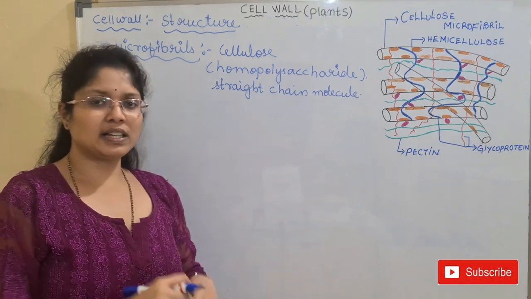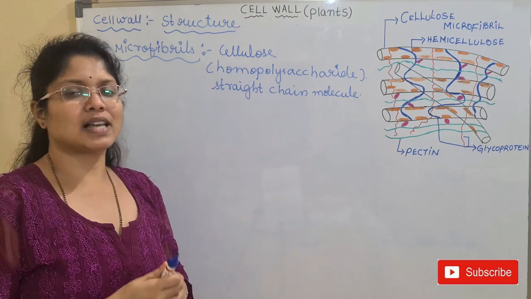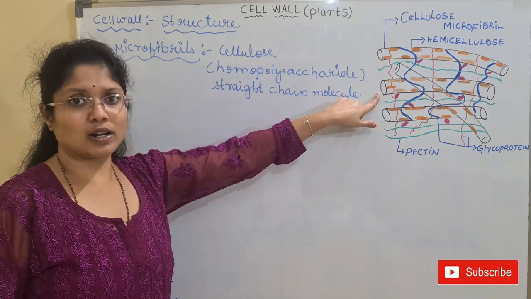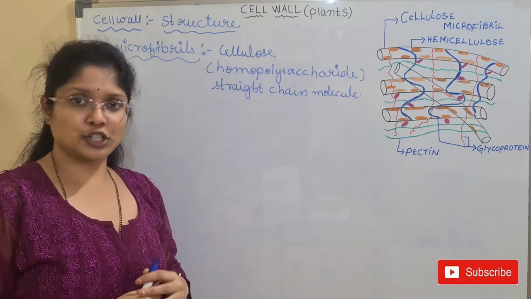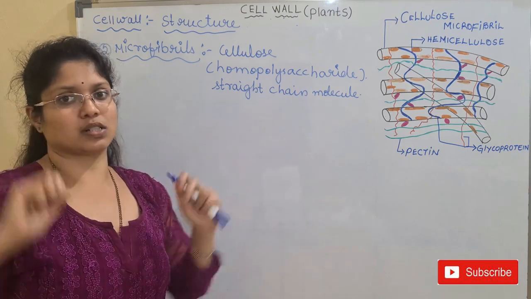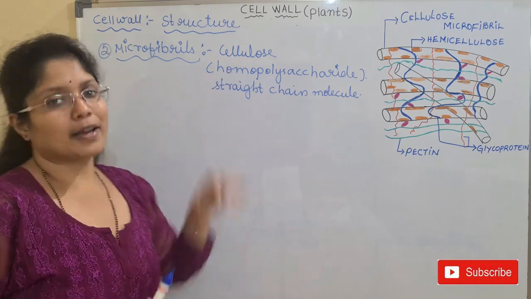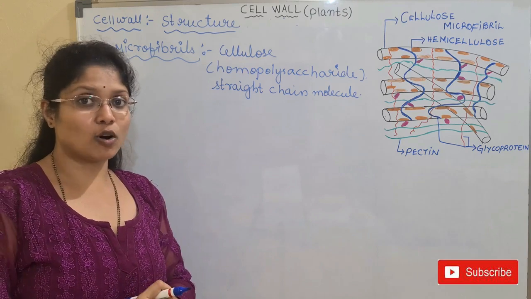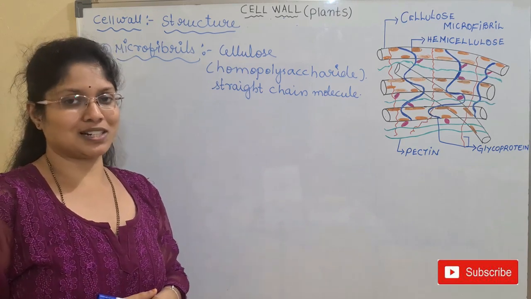So in between these straight chain molecules, again we have many hydrogen bonds, and they will form a rod-like structure like this. Many straight chains are arranged, and they are interlinked with hydrogen bonding, and finally they give out cylindrical or fiber-like structures. These are known as the microfibrils. In the plants mainly we have the cellulose, but in the case of different organisms, the fibrils are made up of different chemical composition. Let's discuss.